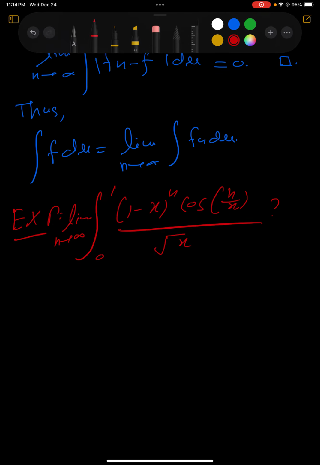This whole thing is your fn of x, and you need to come up with g of x such that g of x belongs to L1, and the absolute value of fn of x is less than g of x. Then you can just switch the limit. This limit can come inside, and then you can evaluate the limit and eventually integrate. Okay.